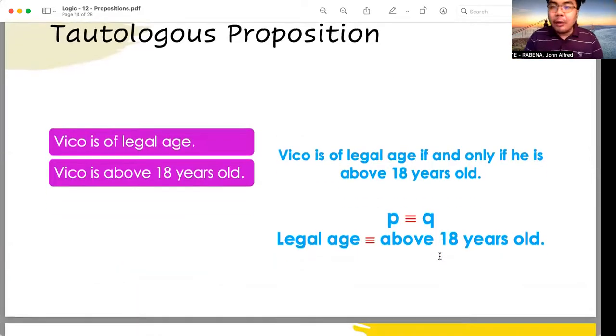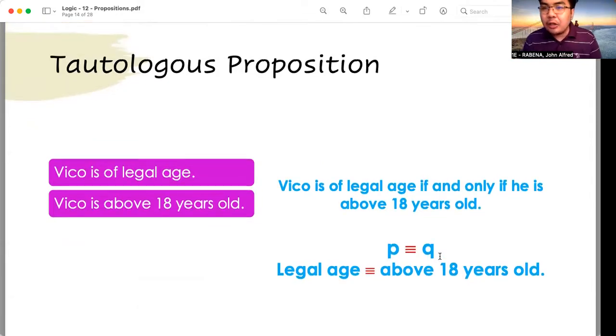Okay. The example in your PowerPoint is as follows. Vico is of legal age if and only if he is above 18 years old. All right. So legal age, okay, and above 18 years old are two similar things. Okay, they are exactly the same. Legal age, above 18 years old. Okay, and therefore, if you put them together, you would create an absolute equality. Okay, and you would create therefore a tautologous proposition.